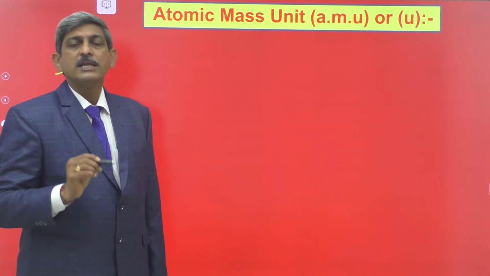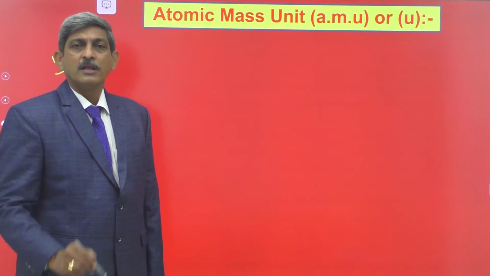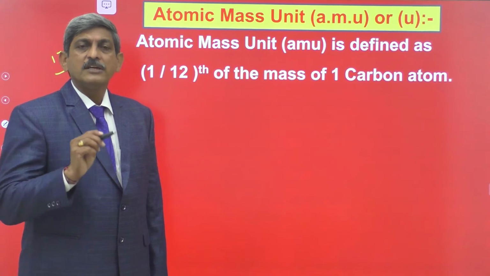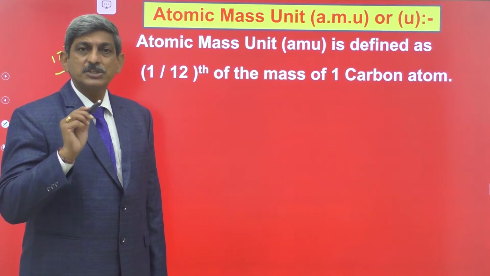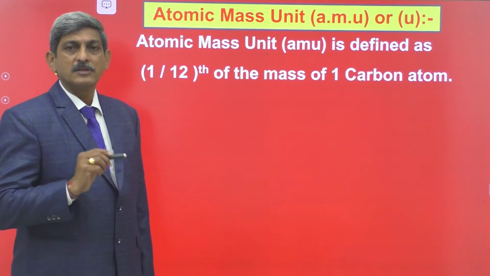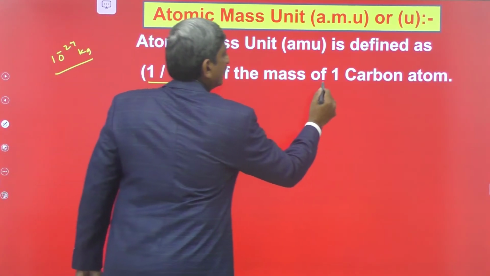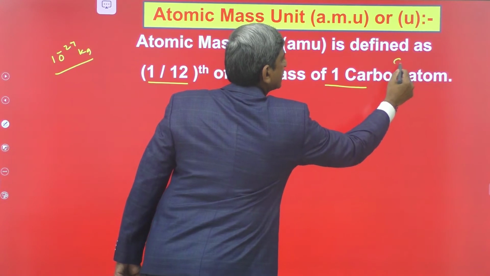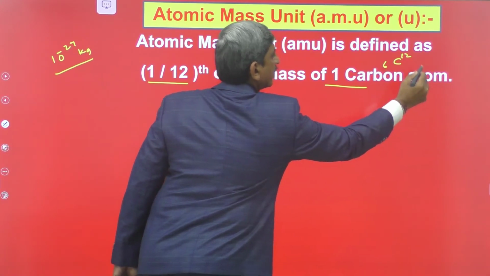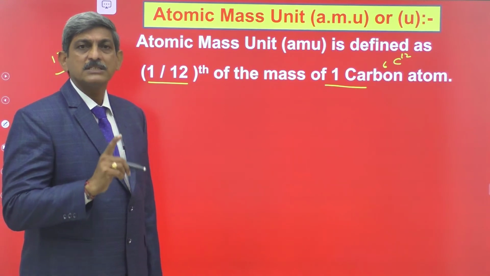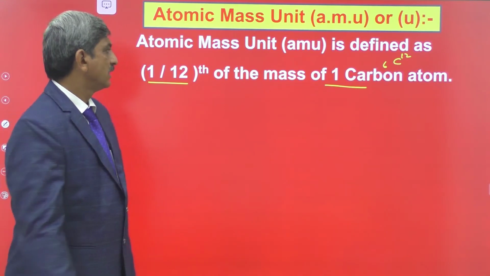What is meant by atomic mass unit? The atomic mass unit is defined as 1/12 of the mass of one carbon-12 atom.